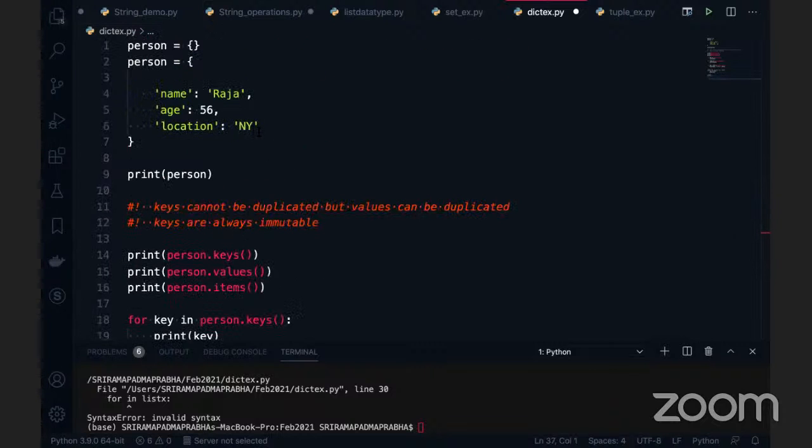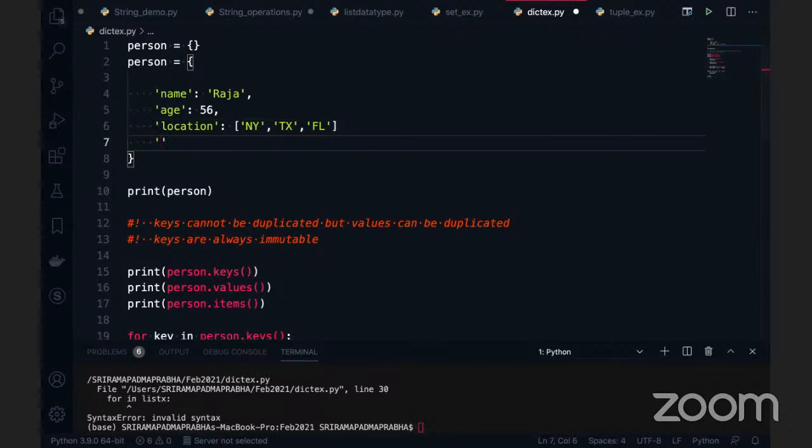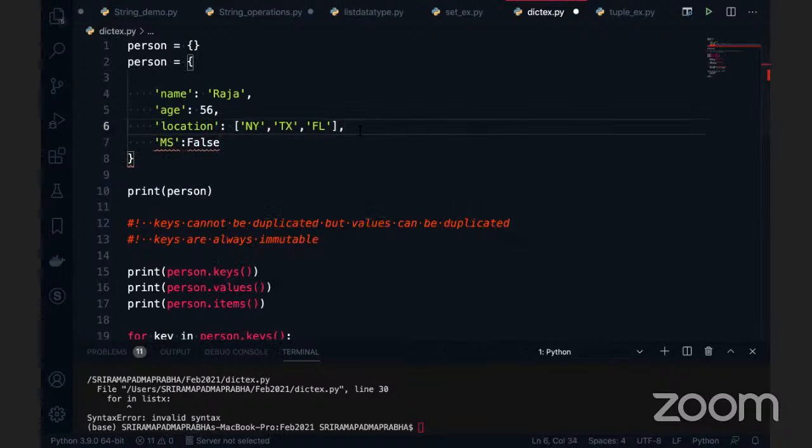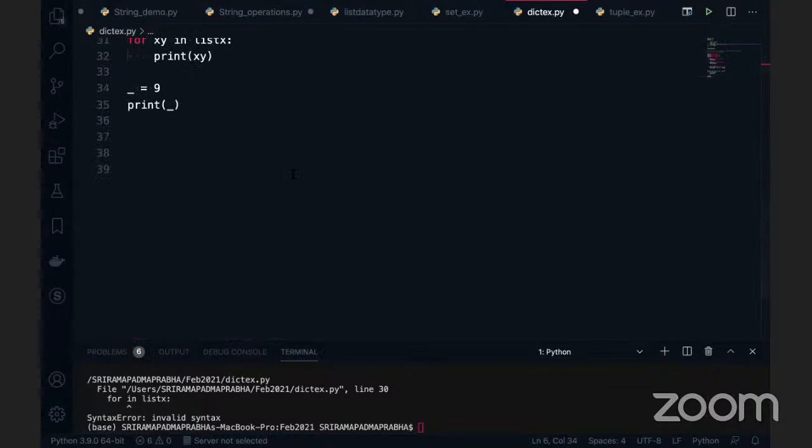Can I give them here? The values can be a list, right? New York is one thing, and Texas, I can give different states here, the Florida, okay. So I can give different state names here. You can see I can give it as a set. I can give it as a list. Or if you want, like, are you an MS student? We can say no, I will say false here. We can give that, right? So I mean to say that values can be any data type. It works.